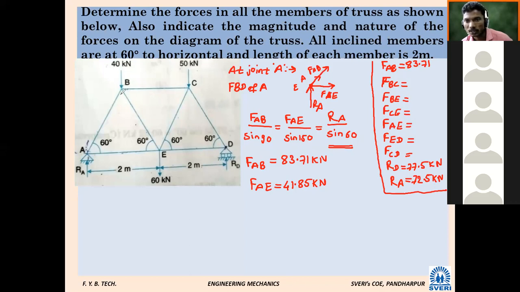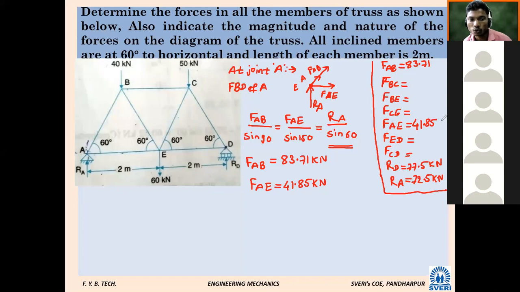If that again comes the same, then we will consider it as tensile only. And the other force we got, AE, is 41.85. The unit you can also write, space is not with me.